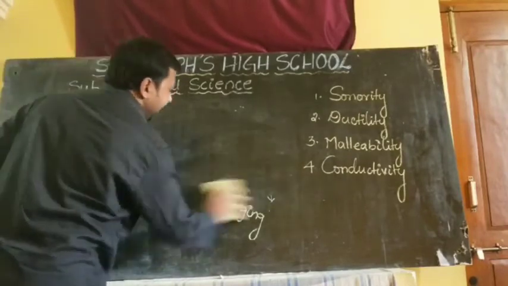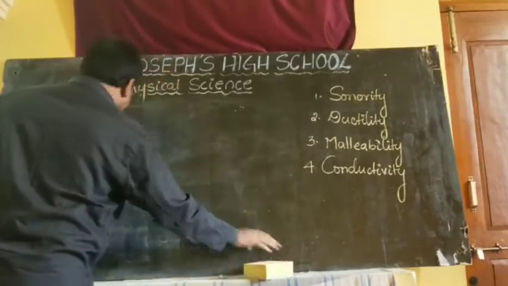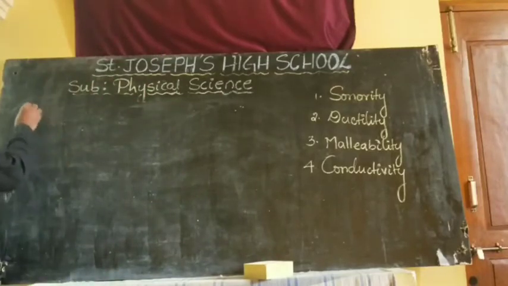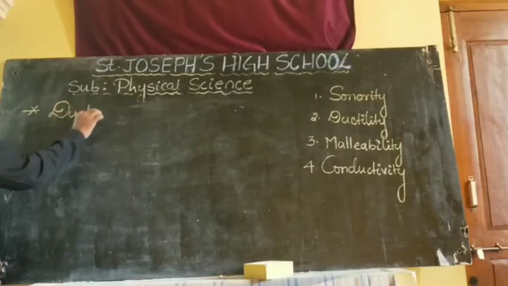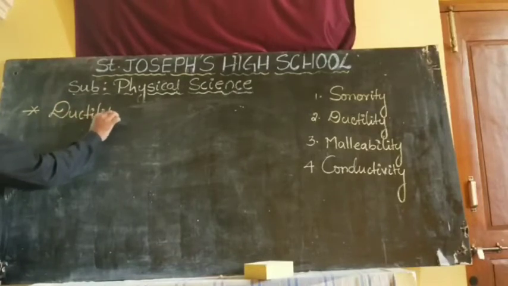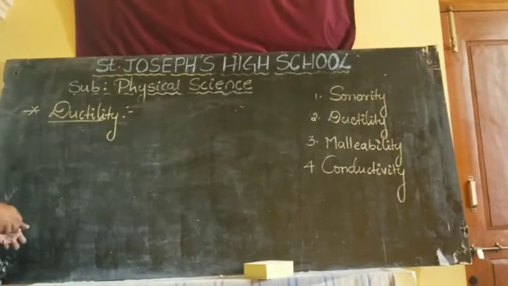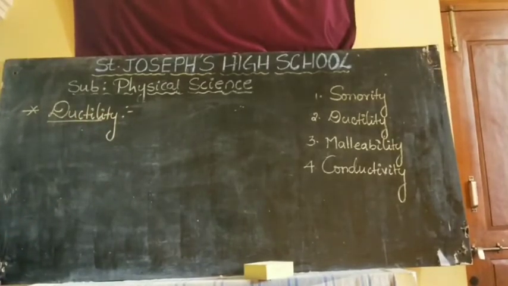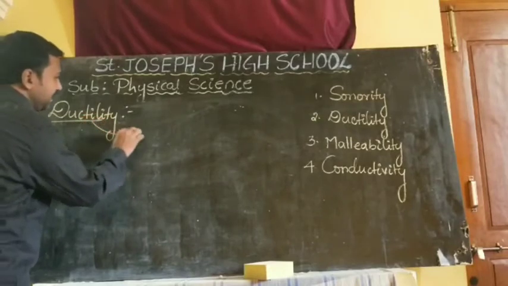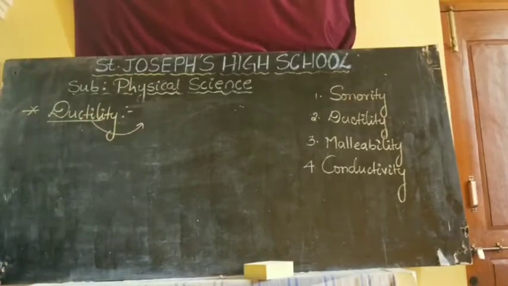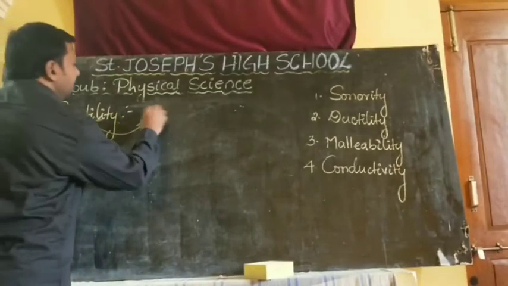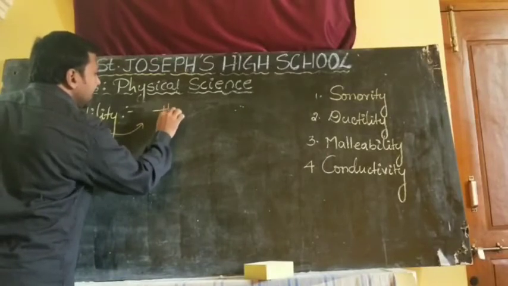Next, we will go to the next property. What is the next property? Ductility. What is meant by ductility? Ductility is simply the process of making the substance into thin wires.